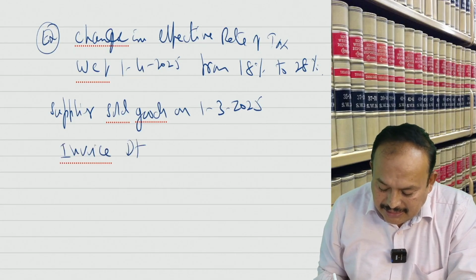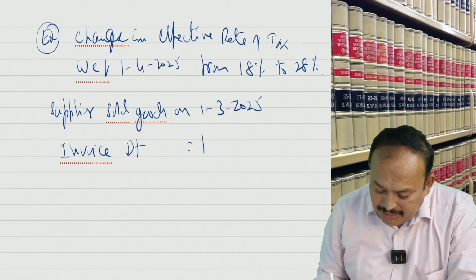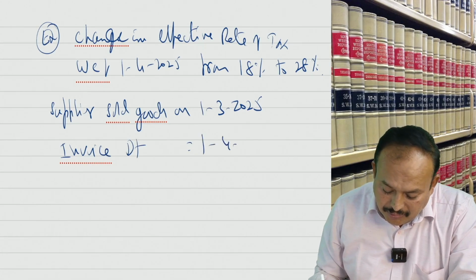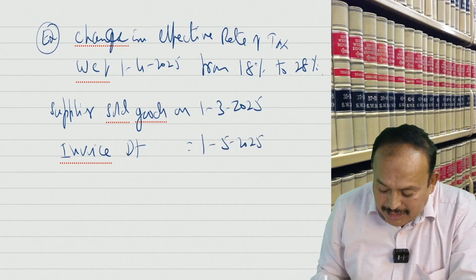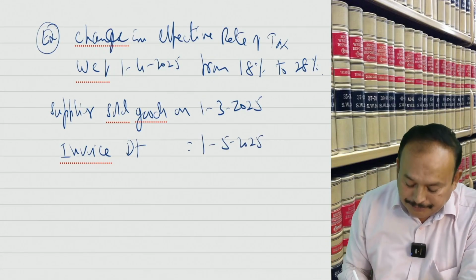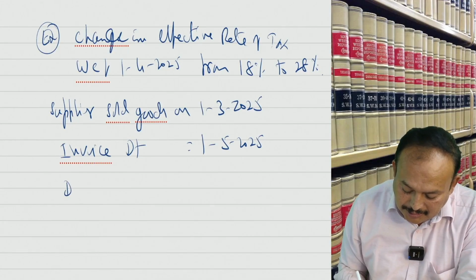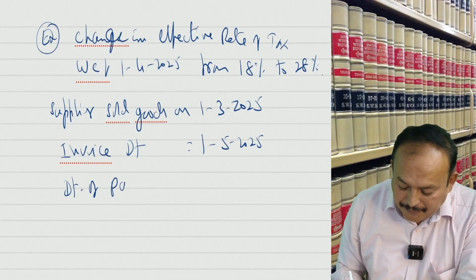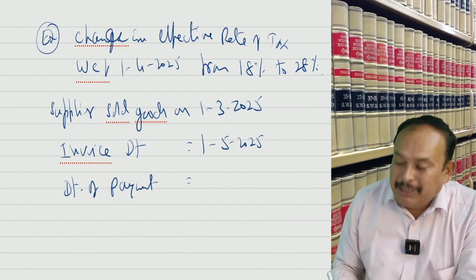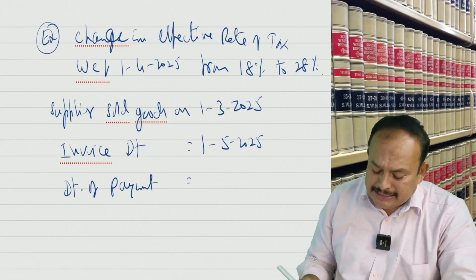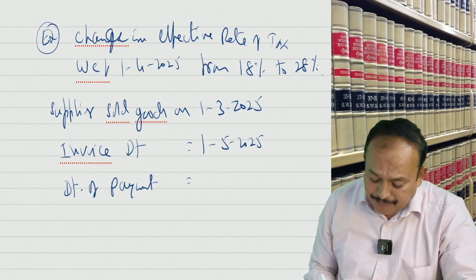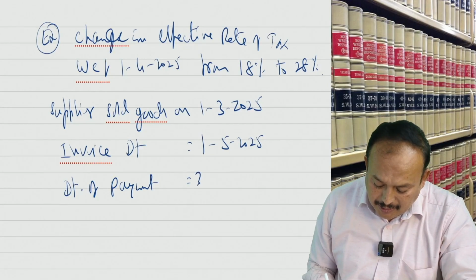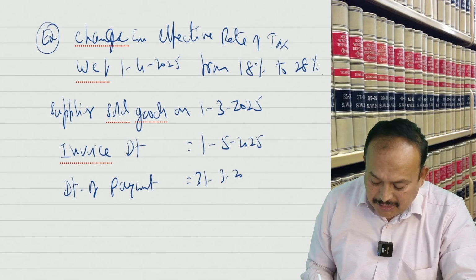Invoice date: 1st May 2025. Date of payment, let us say, 31st March 2025.